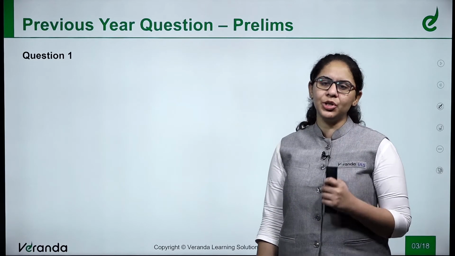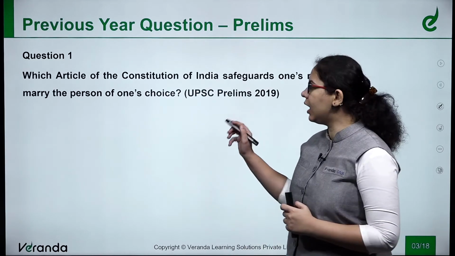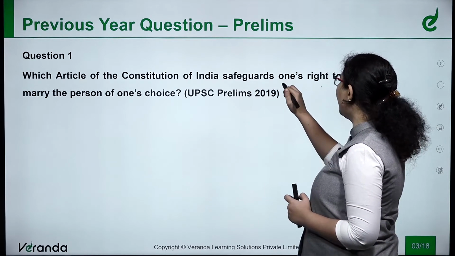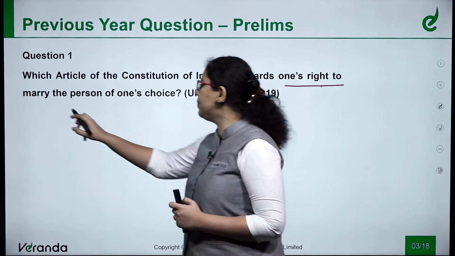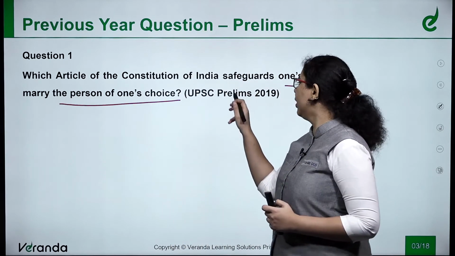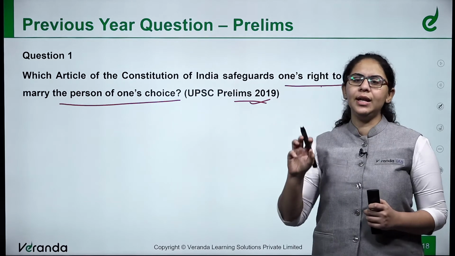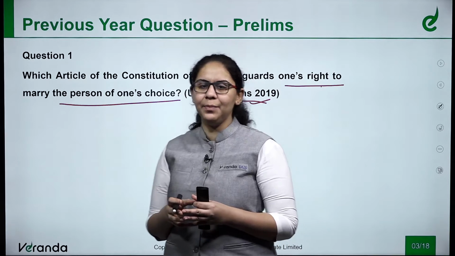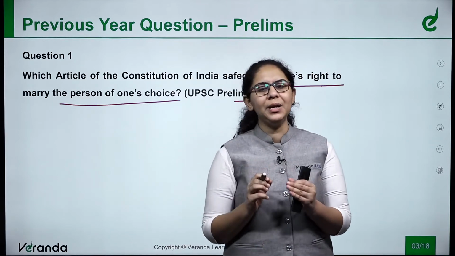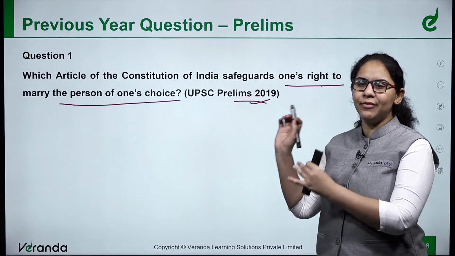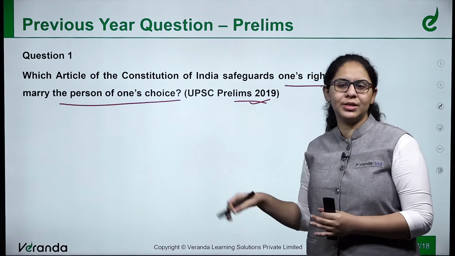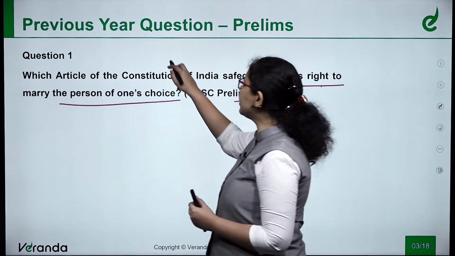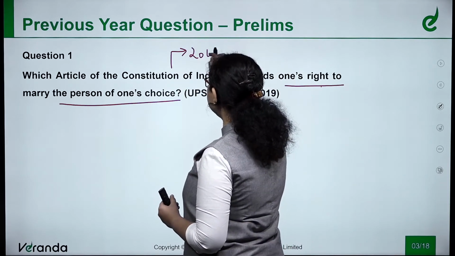So the very first question of the day is, which article of the Constitution of India safeguards one's right to marry the person of one's choice? Prelims 2019. When it was asked in 2019, it was a very new question at that time. Why? Because right to marry a person of one's choice was never mentioned in any of the books then. So where was this question asked from? This question was asked from current affairs.